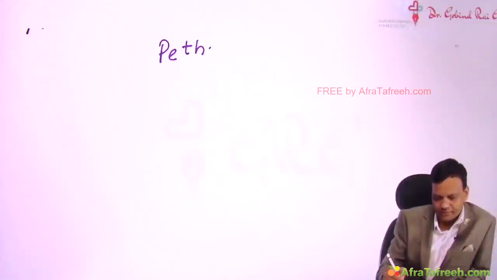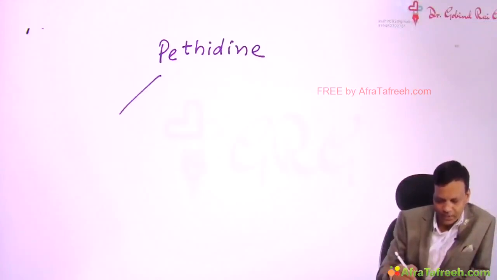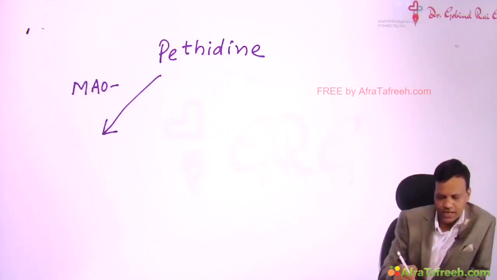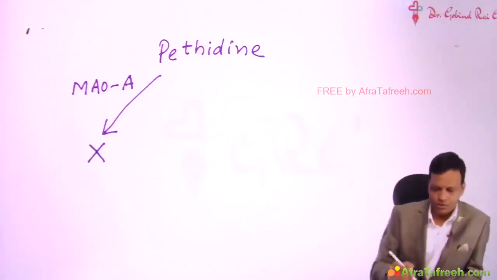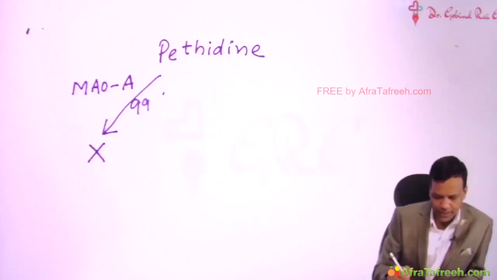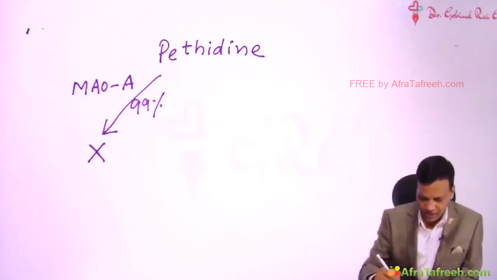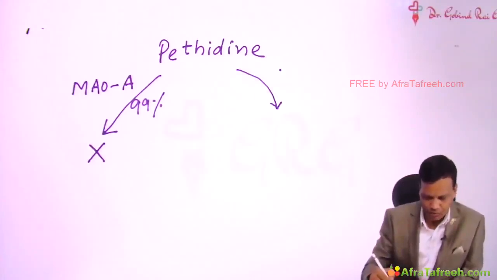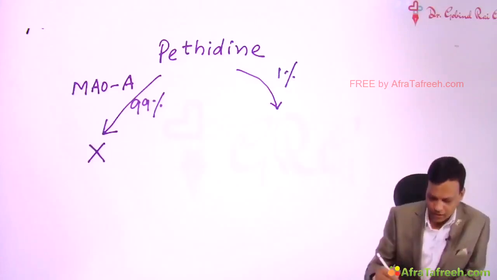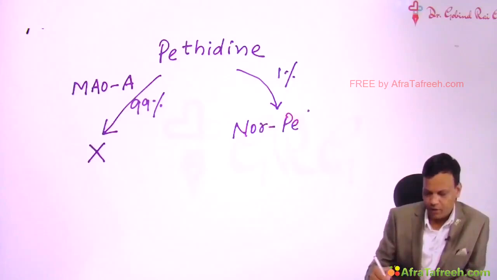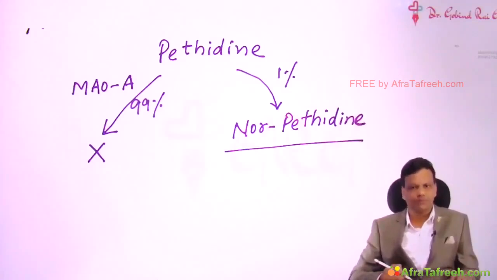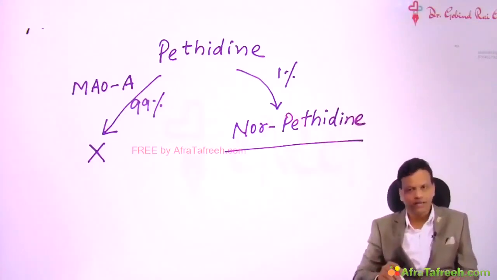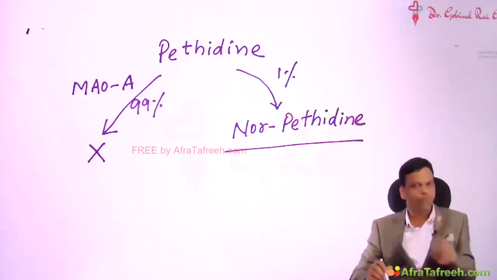most of the pethidine is metabolized by an enzyme called monoamine oxidase A. Pethidine is metabolized by MAO-A and becomes inactive. So around 99% of pethidine becomes inactive with MAO-A. But a very small amount of pethidine, around 1%, is converted to norpethidine. The amount of norpethidine produced is so small that it does not cause any problem. So if we give pethidine for 1 day, very little norpethidine is produced, so no problem occurs.